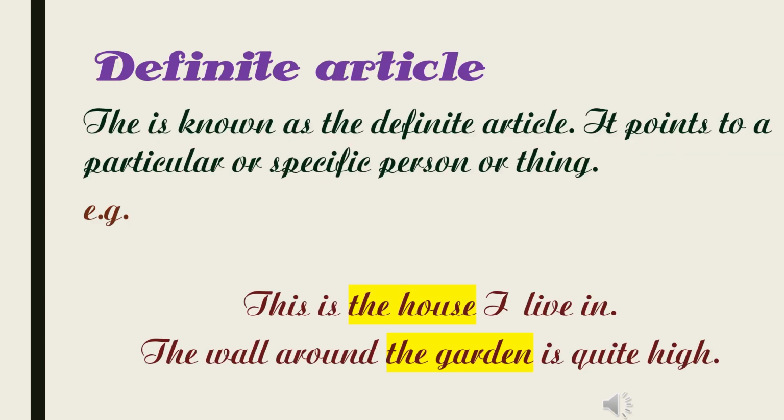Definite article. The is known as the definite article. It points to a particular or specific person or thing. Example, this is the house I live in. The wall around the garden is quite high. Here, the house is a specific one, the house that the speaker lives in. Also, the wall is built around a specific garden. Hence, the definite article the is used.